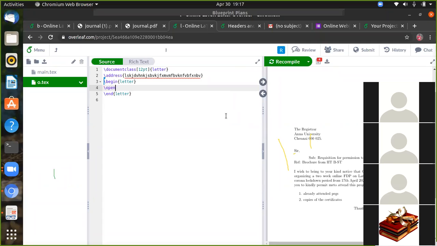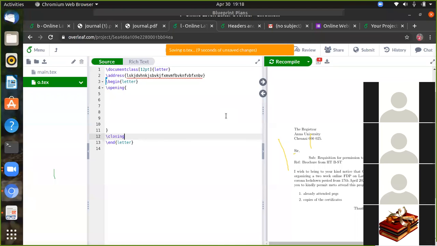Opening of your letter, and finally you can write your letter content, and finally you can write the closing of your letter. Closing of your letter. So this is the body we can write. So here the subject you can write.